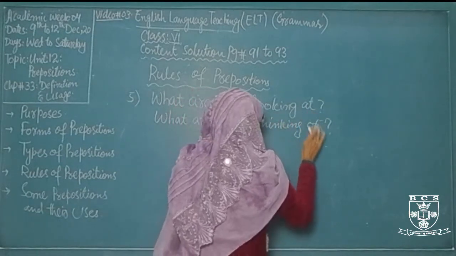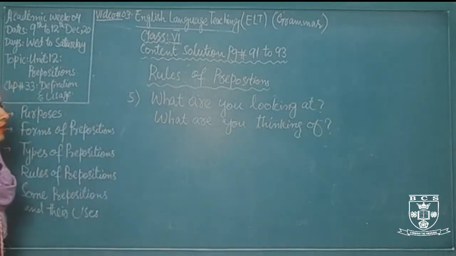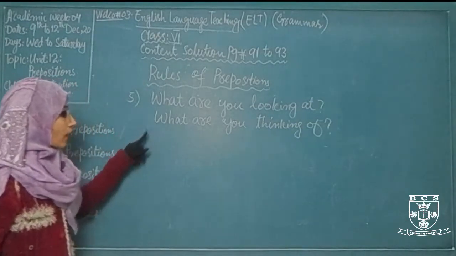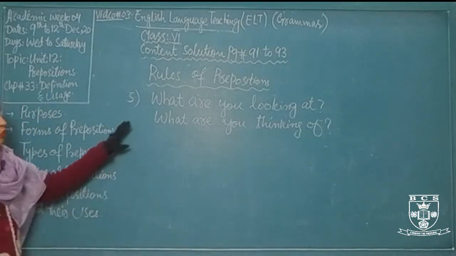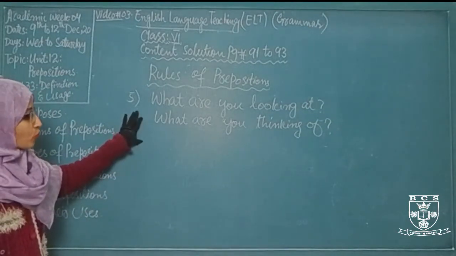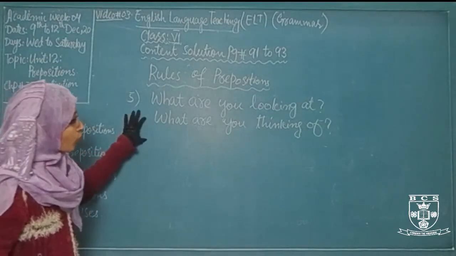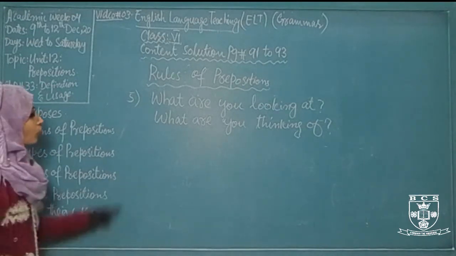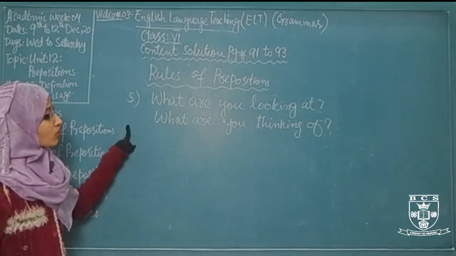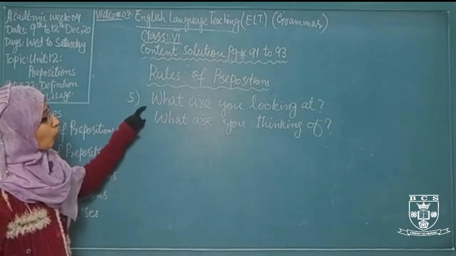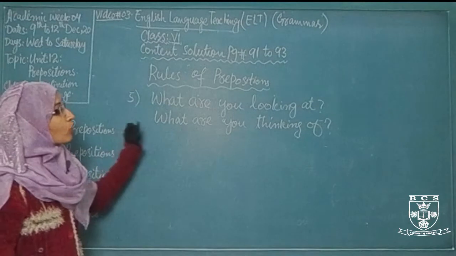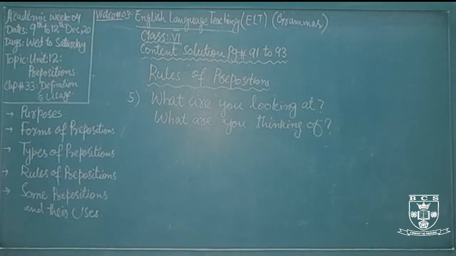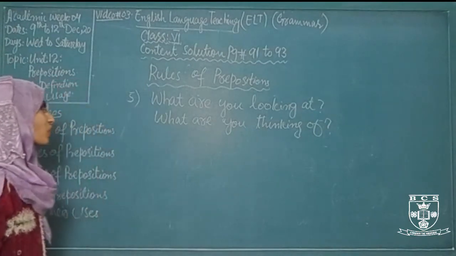At and of, both are prepositions which come at the end of the sentence, because the object of the preposition is an interrogative pronoun. And as I told you in rule number 5, if the object of the preposition is an interrogative pronoun like what, which, who, the preposition comes at the end of the sentence. Now, after knowing the rules of prepositions, let's discuss some common prepositions and their uses.